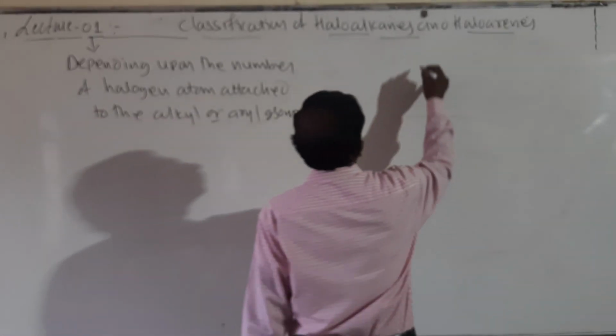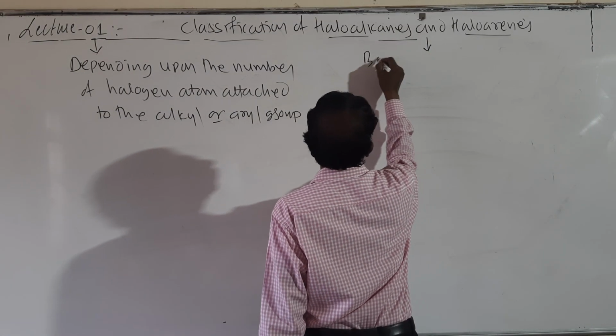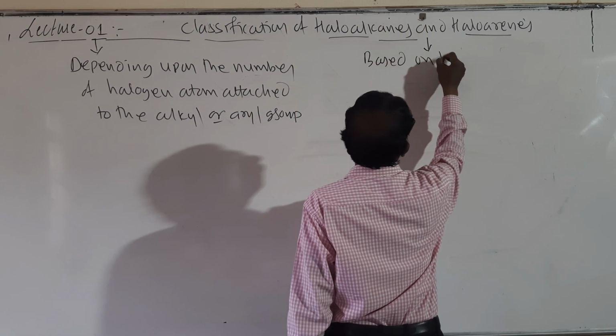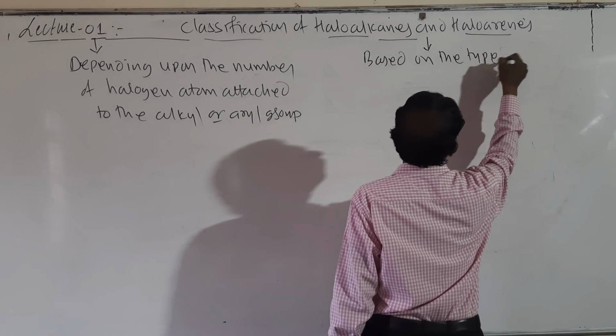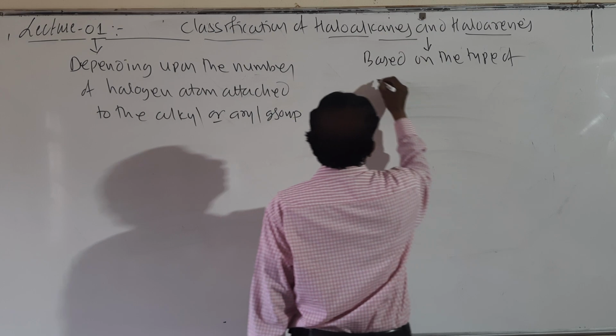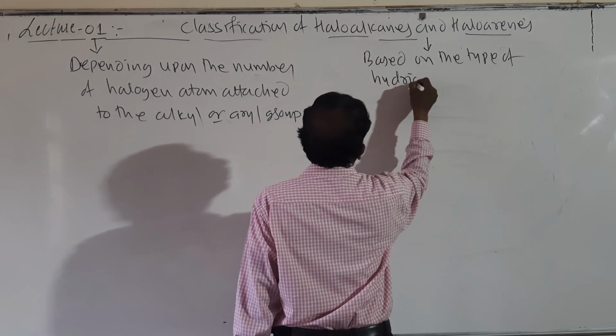Then second one, based on the type of hybridization.